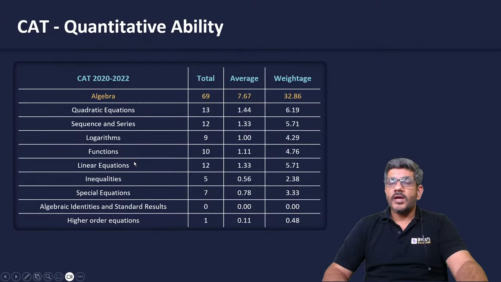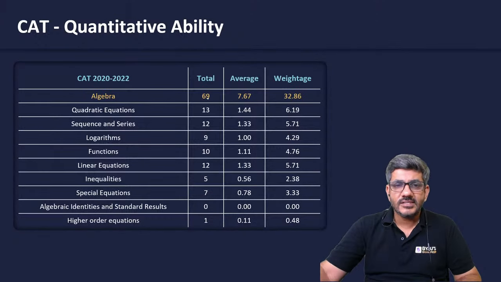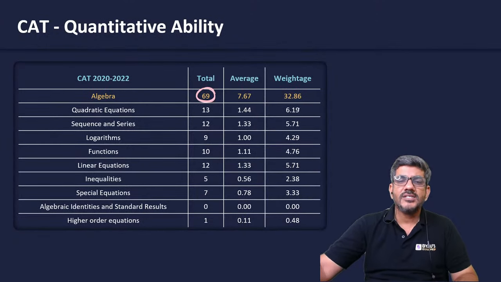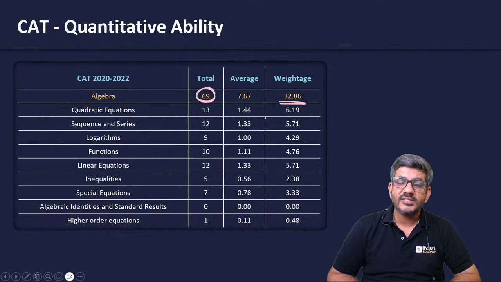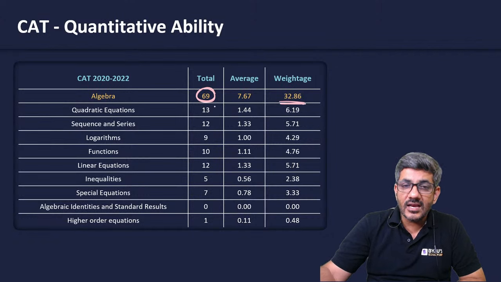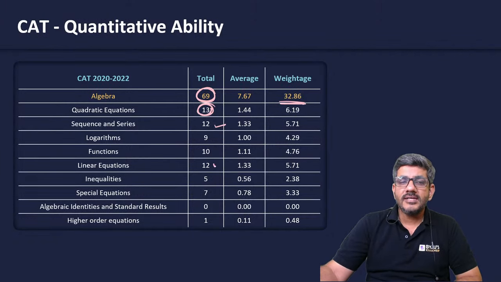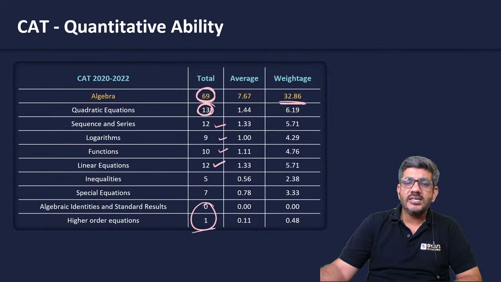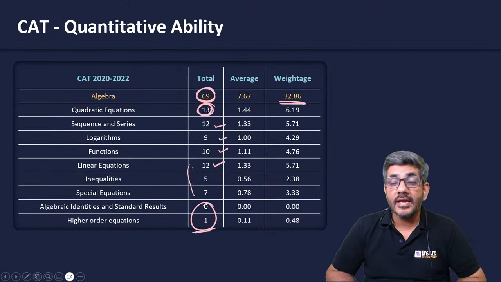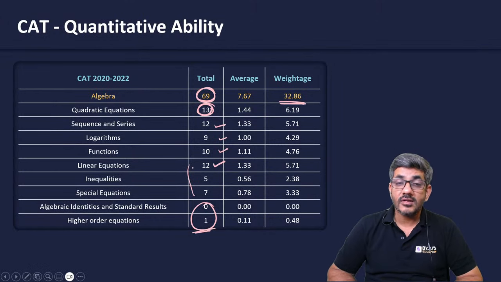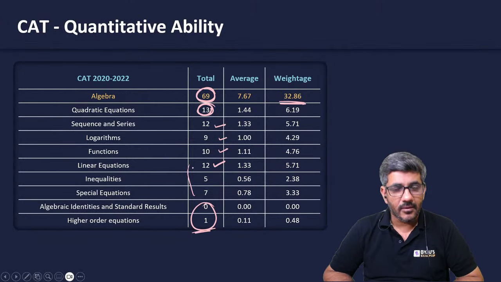Then, when I talk about algebra, these are 69 questions that have appeared in the last few years. Out of total, we see 33% of the questions have been from algebra. The single largest area among all of them is quadratic equations, followed by sequence and series and linear equations. Then we have functions, we have logarithms. Yes, we can skip these areas from which the questions are not being asked, but all other areas are important for us because the questions have been asked from them.